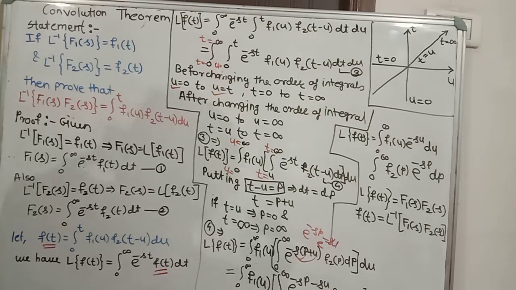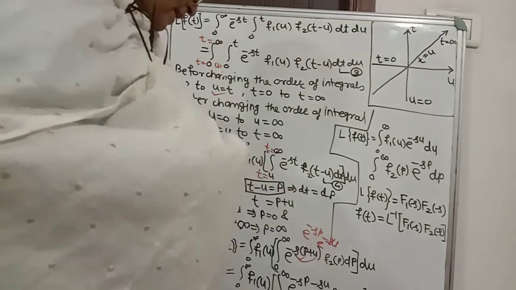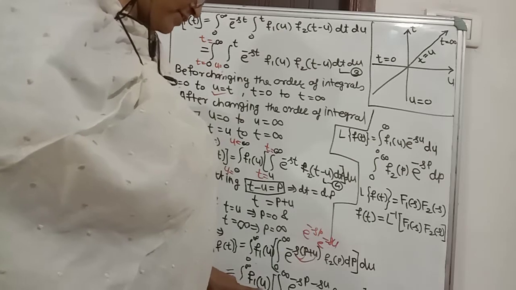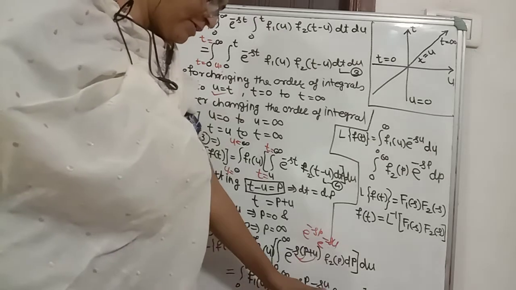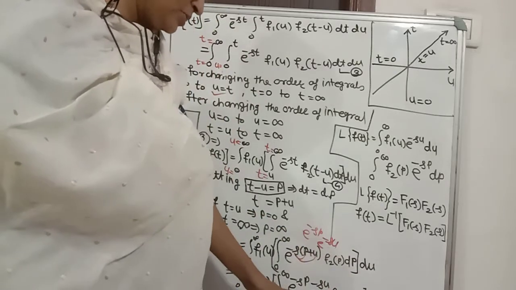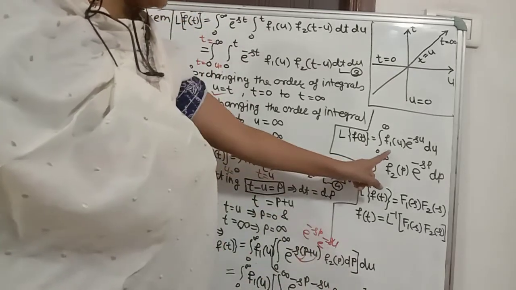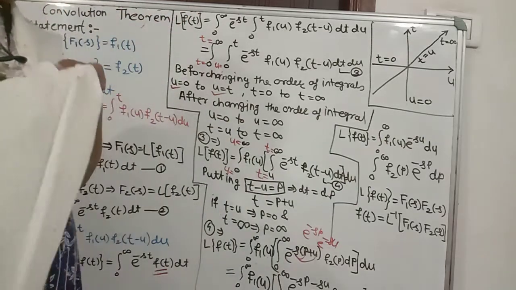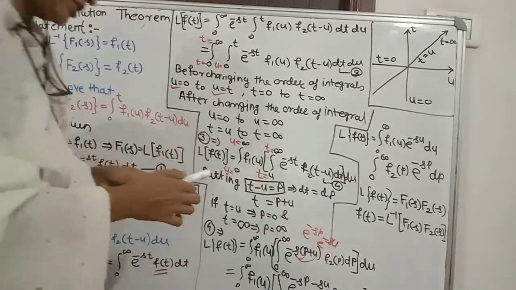separate it. So we write L of f of t is equal to integration from 0 to infinity f1 of u, and e raised to the power minus su is independent of p, dp means function of p, so taking it outside the integration, we collect the coefficient of u.